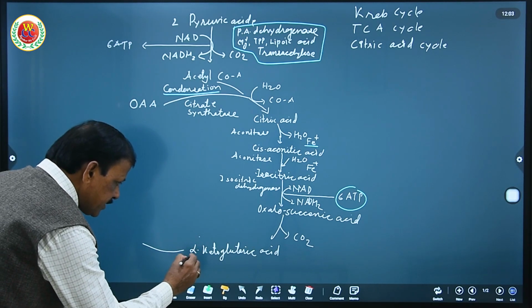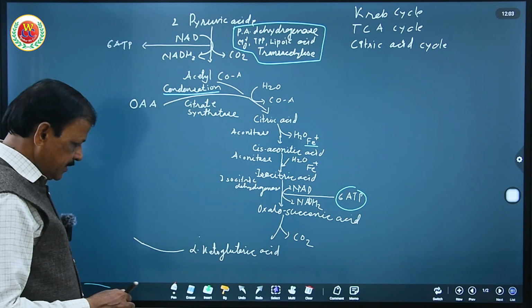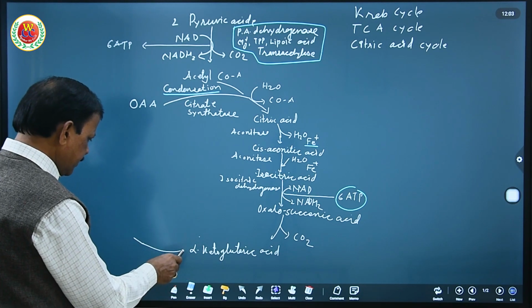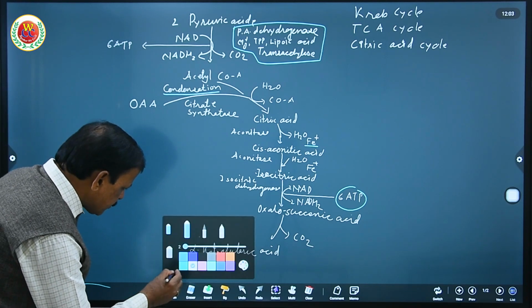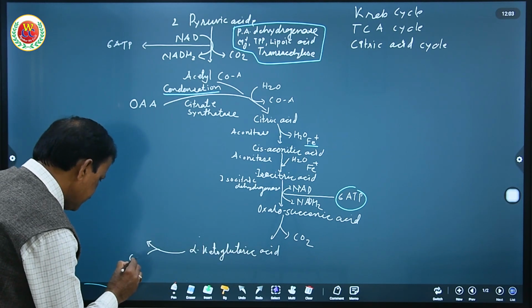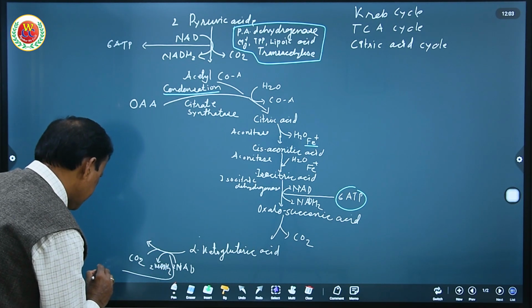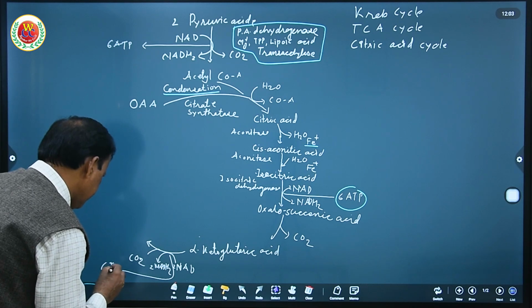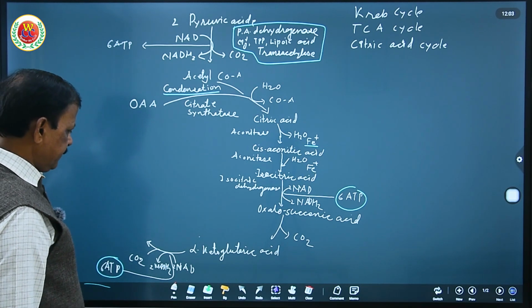This alpha ketoglutaric acid undergoes oxidative decarboxylation. So how does it happen? To understand, oxidative decarboxylation releases CO2, and 2 molecules of NADH2 produce 6 ATP.